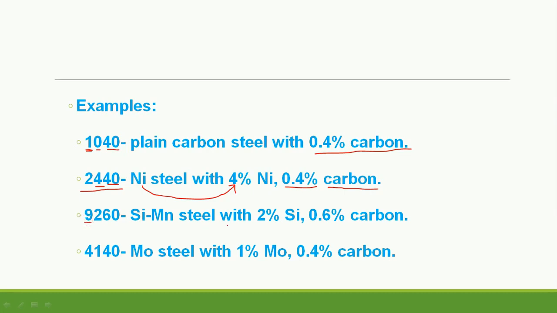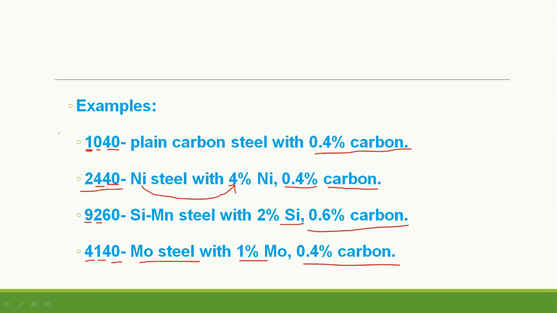There is 9260, then 9 means silicon manganese steel, in which the percentage of silicon is 2%. Okay, and 60, 0.6% is the percentage of carbon, average percentage of carbon. Again there is one more number, this is 4, so it stands for molybdenum steel. If it is 1, then it gives us 1% of molybdenum, and 40, that is 0.4% of carbon.